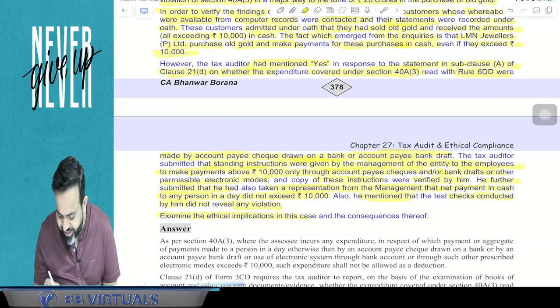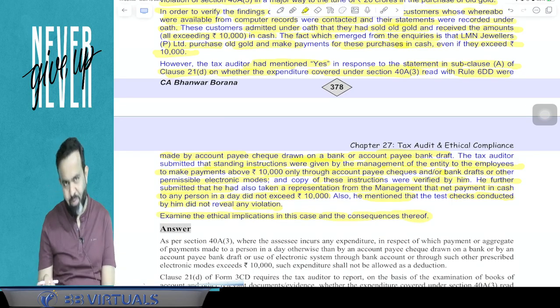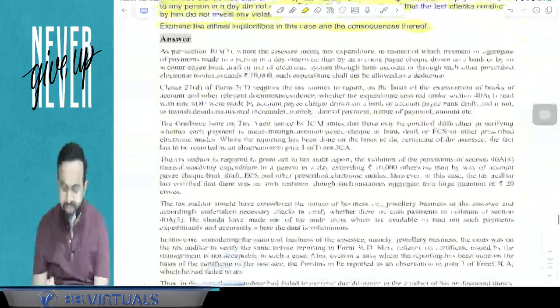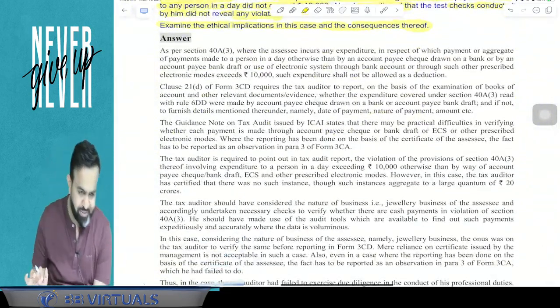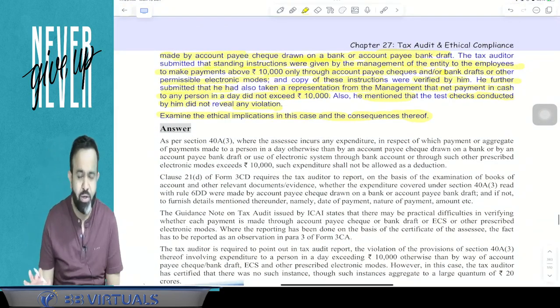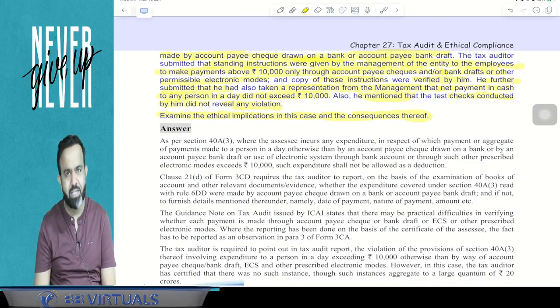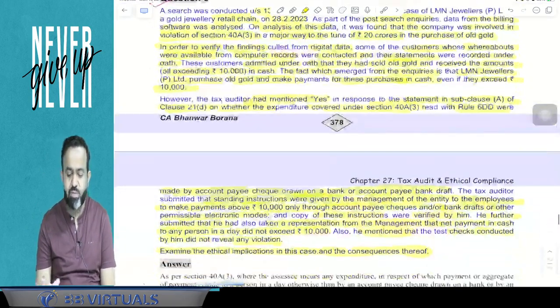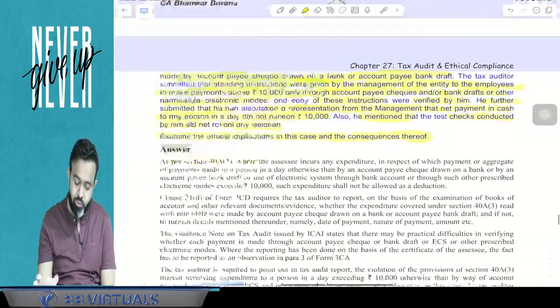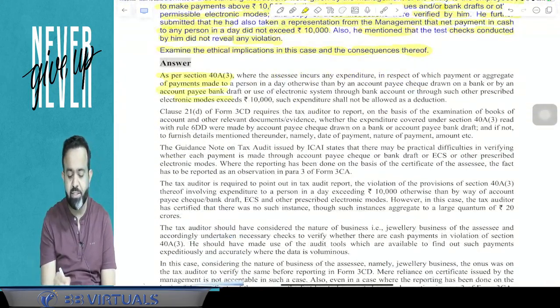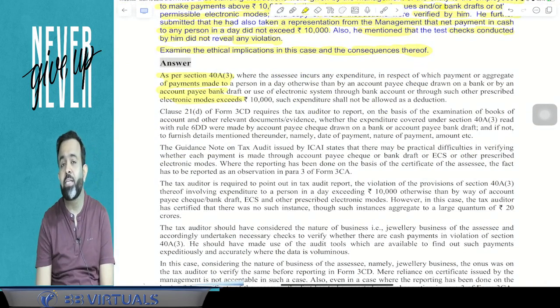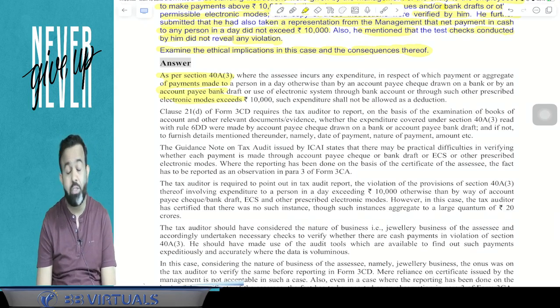Examine the ethical implications in this case and the consequences thereof. Now guys, if this question is asked, what do you have to write in your paper? Always remember that whenever there is any question, first write the income tax provision. Here, this question is about section 40A(3). In the first paragraph, just write section 40A(3). It says that if in a single day to a single person any payment of expenditure is made of more than 10,000, then it should be made by account payee cheque, account payee demand draft, or any mode of electronic clearing system through a bank account. That you have to write.